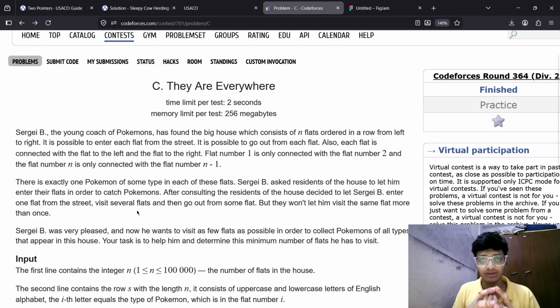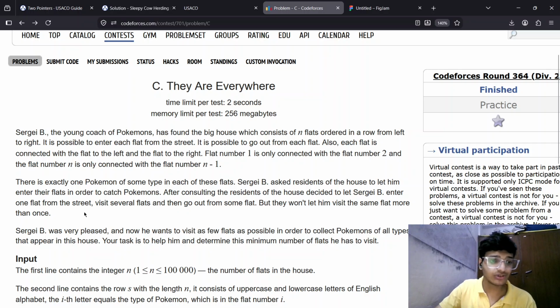Let us suppose there are n flats, and at the ith flat you can move to i plus 1 or i minus 1 flat, that is left or right. But if you are at the first flat, then you can only move to its adjacent, that is 2, to the right. And if you are at flat n minus 1, then you can move to its left, that is n minus 2. There is exactly one Pokemon of some type in each of the flats. So in each flat there is some Pokemon with some type. Sergi B asked the residents to let him capture those Pokemon, but the residents want that he shouldn't visit a flat twice. So he cannot visit a flat twice at all.